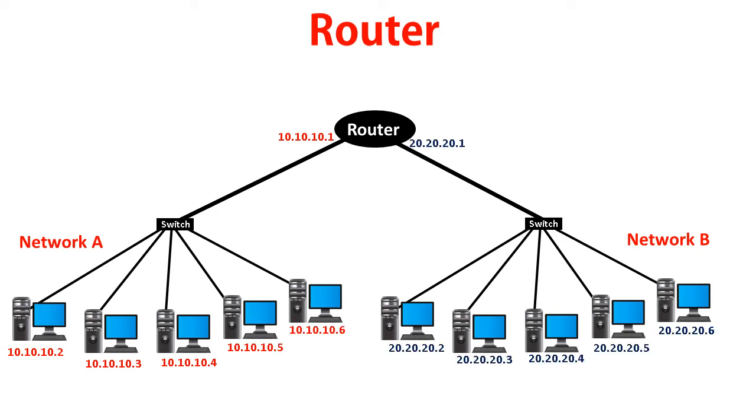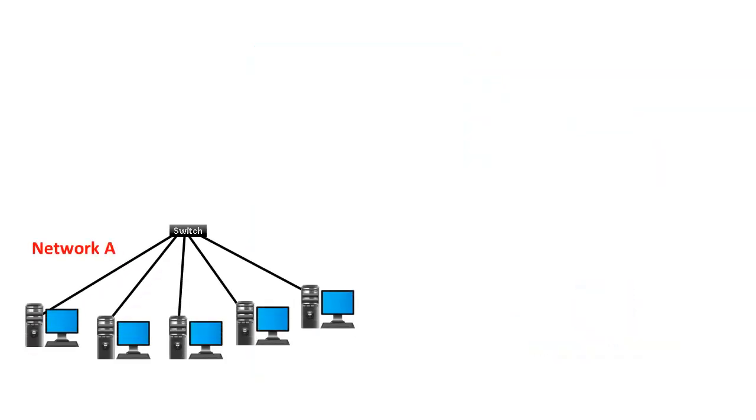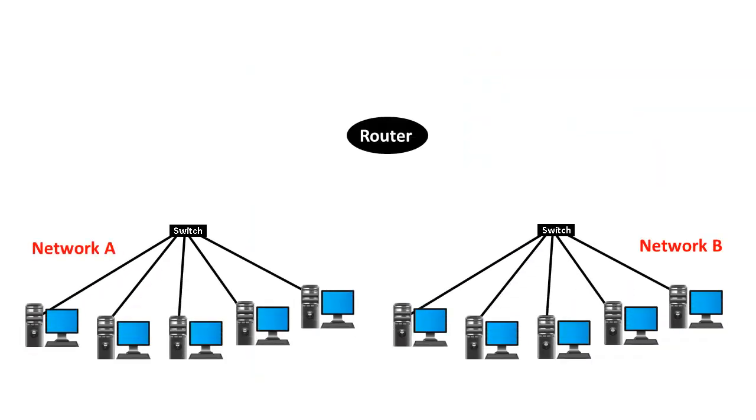It forwards data packets to the intended IP addresses, and in this way it manages traffic between these networks, and it also allows multiple devices to use the same internet connection. Router works at network layer of OSI model, so it can connect two or more separate networks.